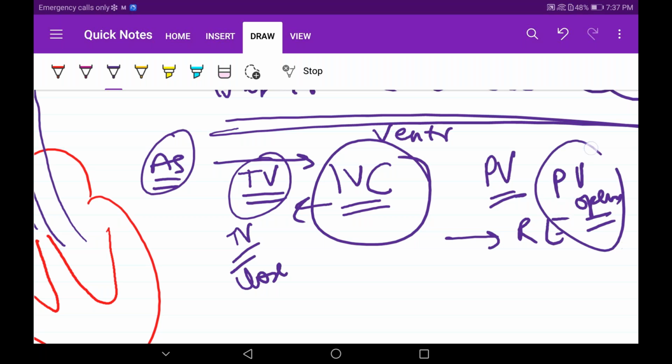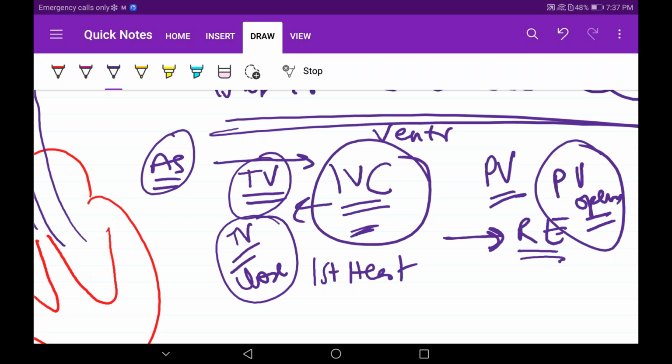Understood? In isovolumetric contraction, only one thing is happening. The tricuspid valve is closing and the first heart sound is being heard. There is no opening of valves. But when we enter into the rapid ejection phase, the isovolumetric contraction is overwhelming. That is, the right ventricle pressure is overwhelming the pulmonary artery, and then the pulmonary valve is opening. There should be no confusion in this.